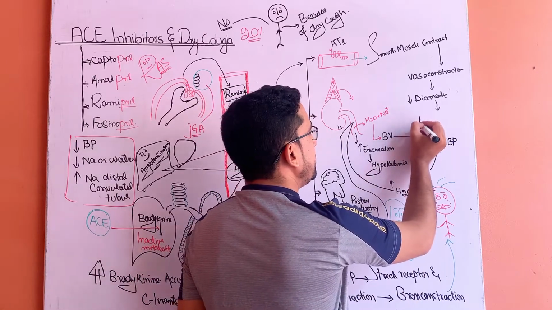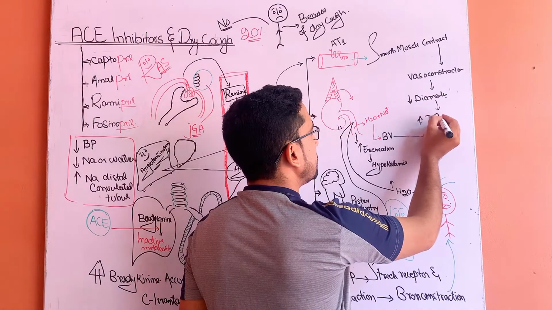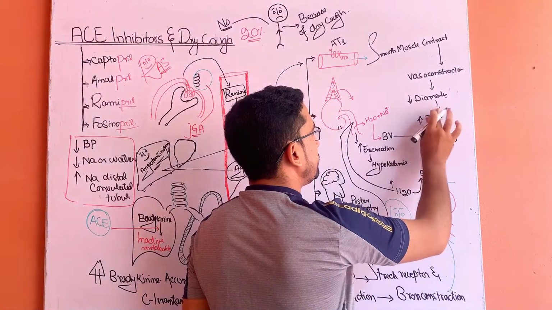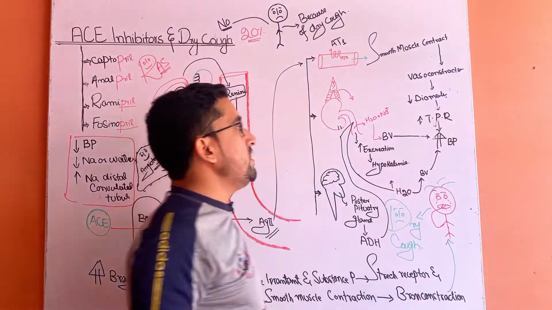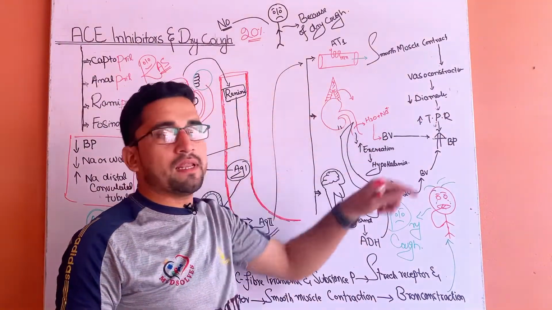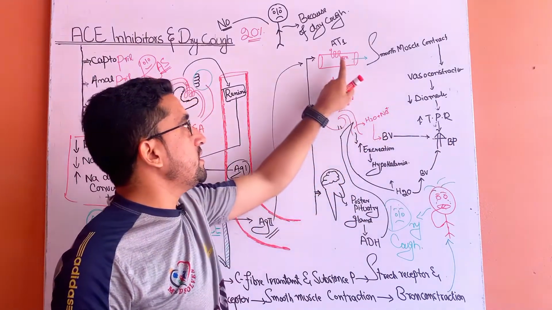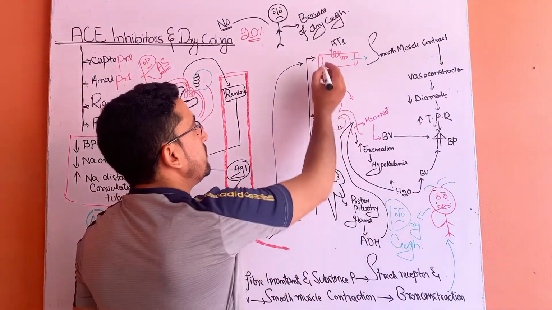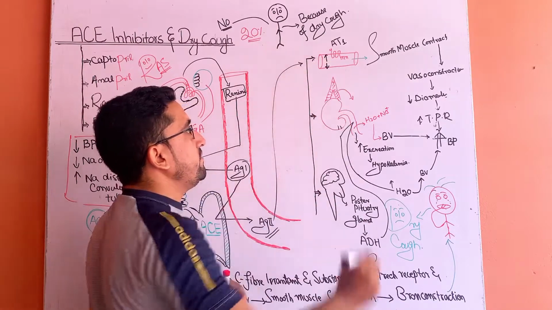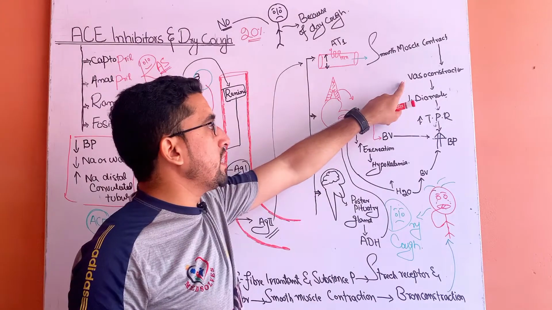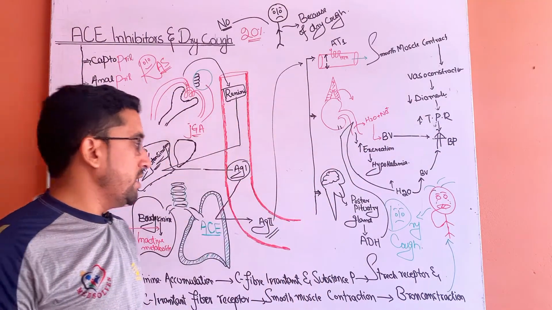They increase the total peripheral resistance. And due to this increase in total peripheral resistance, there will be an increase of blood pressure in the blood vessel. Blood pressure means the pressure of the blood against the blood vessel. So due to this vasoconstriction, there will be an increase in the BP.